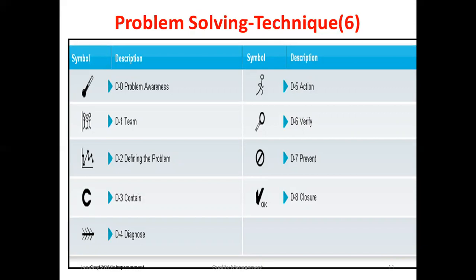Then second is the team, who have to work on problem solving. The team defines the problem, and after that there is C, contain, which means having the capacity and planning for that problem.